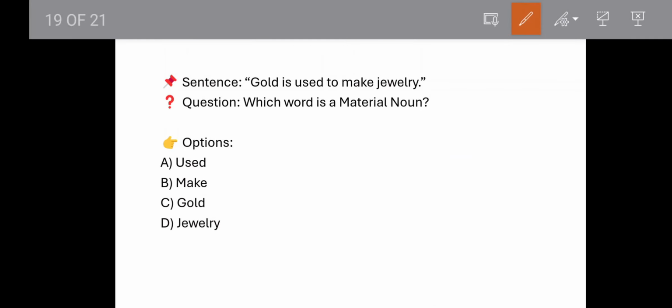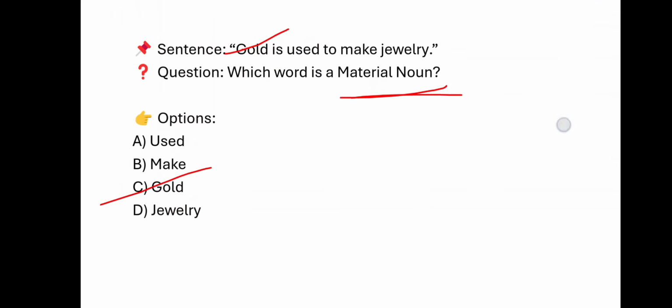And the fifth one is we need to find out the material noun. In this sentence, gold is used to make jewelry. So gold is a material noun. When we create something out of a material, gold is a material, right? So option C is the correct answer.